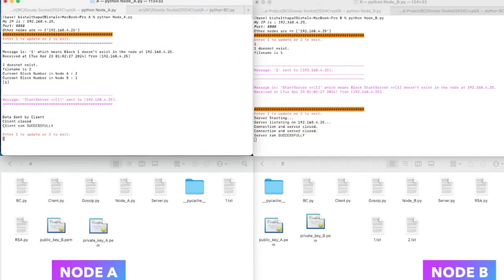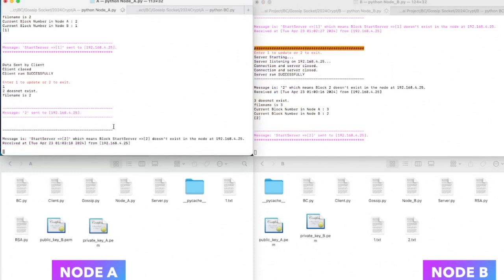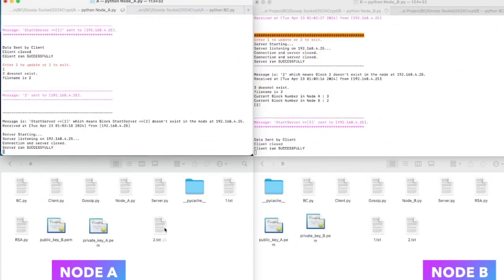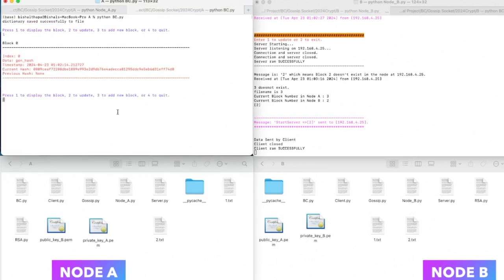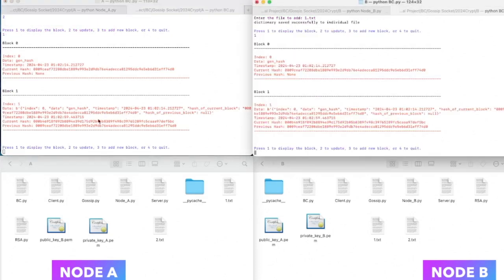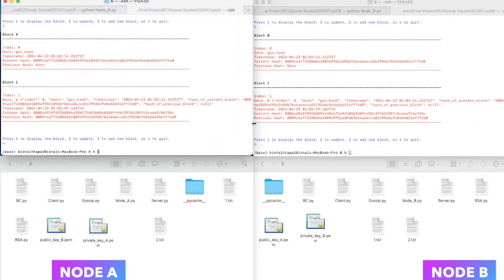Now I want to update this block on node A. So I'll just press 1 on node A. It will send the UDP message to node B, and it will start the server on node A, and node B will send the data. So basically the txt data, which is encrypted by node B, will be decrypted in node A and will be seen in plain text. Now if I go back to my blockchain on node A and update and view my blockchain, as you can see, it has the same hash. So in this way, I just updated the blockchain and added the same blocks in two different versions of the blockchain on two different nodes.